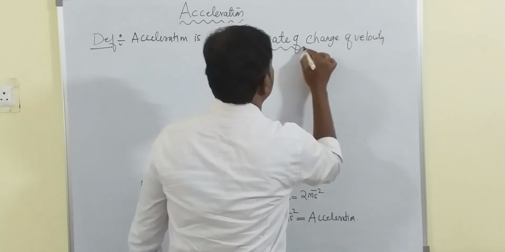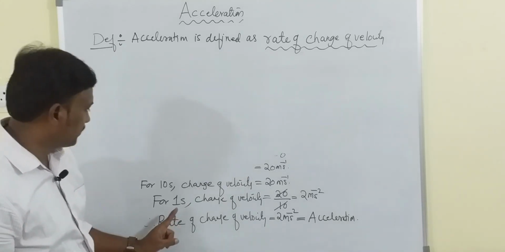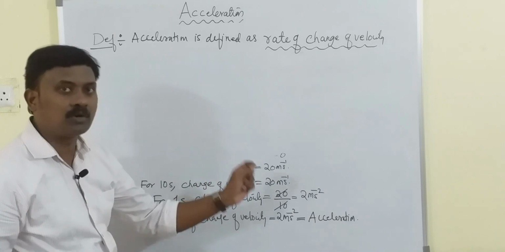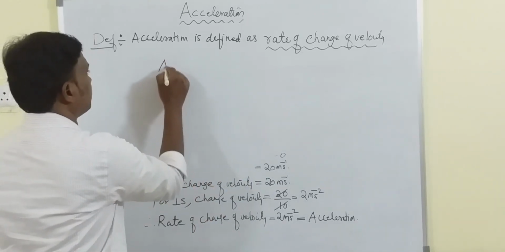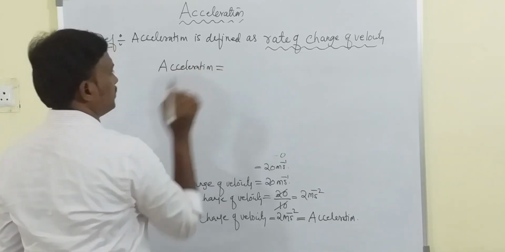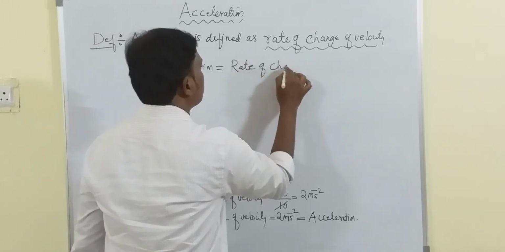I hope you understood now what is rate of change of velocity. Because here we have seen change of velocity for 1 second. That is what we call rate of change of velocity. So therefore acceleration is equal to rate of change of velocity.